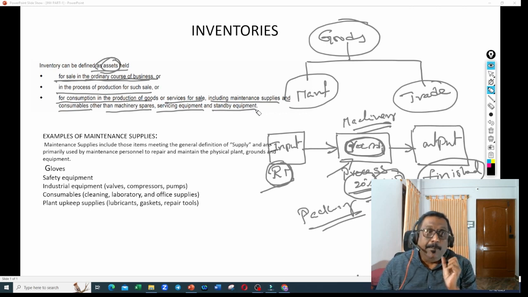That is the reason machinery spares, servicing equipment, and standby equipment are not supposed to be considered as a part of inventory. But other maintenance supplies, like whatever examples I gave you, gloves, safety equipment, and other cases I explained previously, right? Those cases, you can still consider them as inventory. Are you clear? This is a very important point.